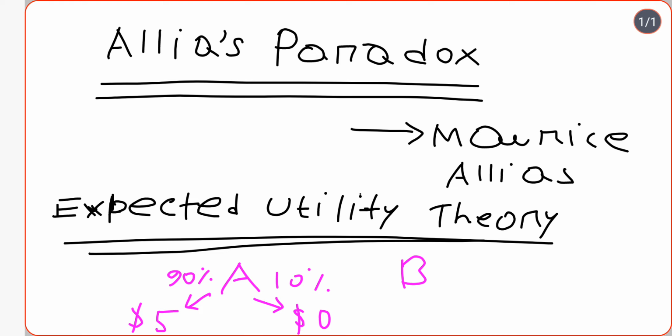And you have another option, option B, where you may get $3 million or you may get $4 million.